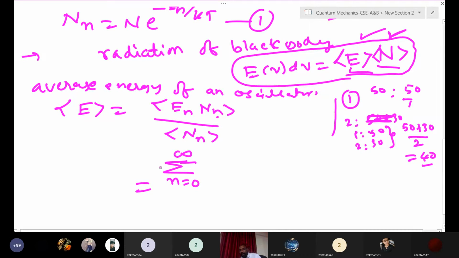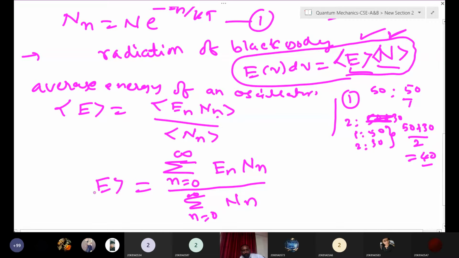We don't know how many atoms are there, that's why we are taking 0 atoms to infinity atoms. Divided by summation over n equal to 0 to infinity of Nn. This is the average value. If you solve this one, we will get the average energy of an oscillator.